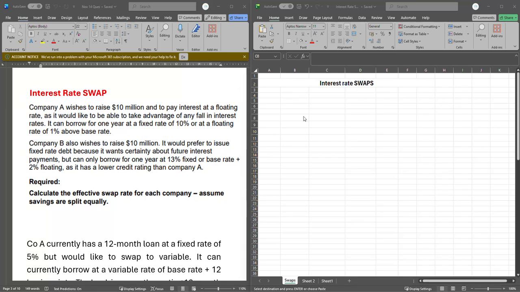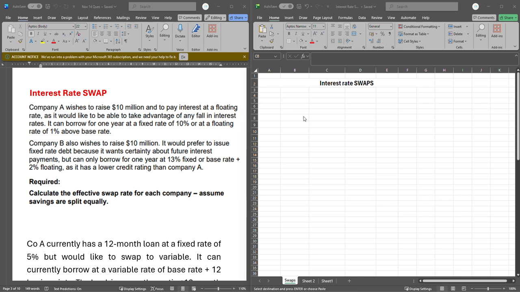I'll be talking about interest rate swap in this recording. Recall where we're coming from. We've been learning how to manage financial risk. We've looked at FX risk. We've looked at interest rate risk.